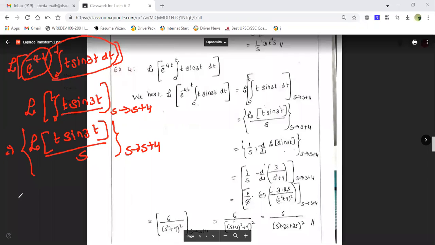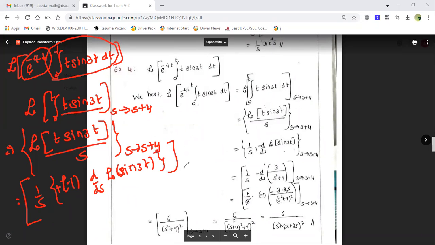Now this 1 by s I take out. One step is over, the shifting is over. After shifting, I applied the integral formula, that is over. Now I am applying the derivative, the t into f of t form. So 1 by s I have taken out, and this will be equal to, see, this is t, so minus 1 into d by ds of the Laplace transform of sine 3t, where again s is shifting from s to s plus 4.